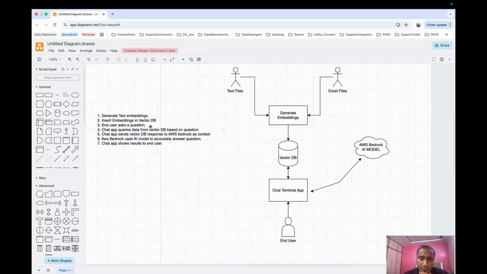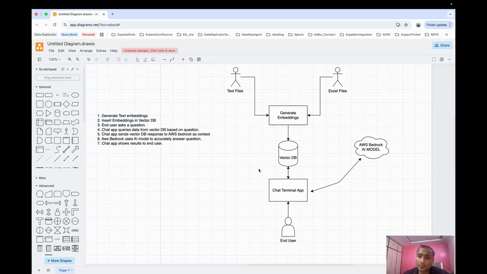The end user then prompts a question, and the chat app queries the vector database based on the question. The chat app queries this database based on the keywords present in the question. The chat app sends the vector database response to AWS Bedrock as context.